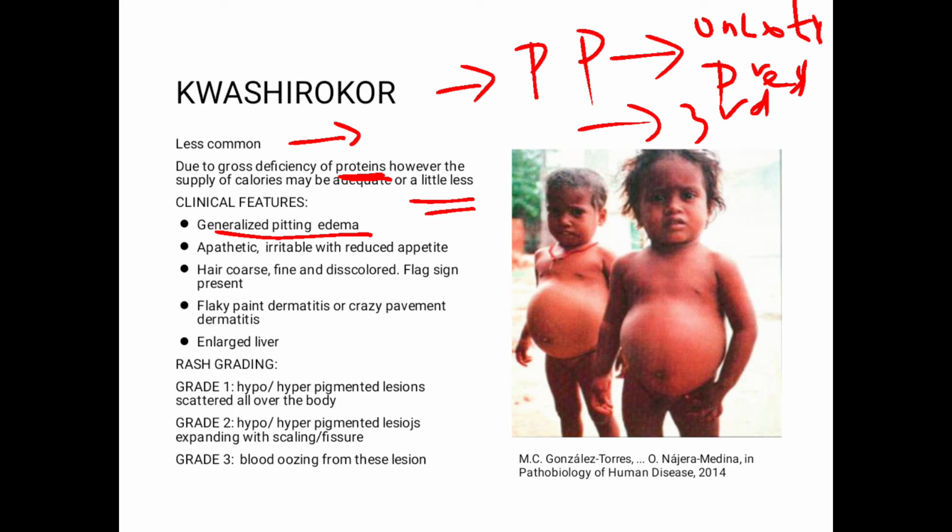The child would be apathetic, irritable, and if you offer the child food, the child has got a reduced appetite. Remember one thing, that a child with Kwashiorkor is more ill than the child looks because these children are particularly prone to develop sudden cardiac arrest. So you need to treat the child ASAP.